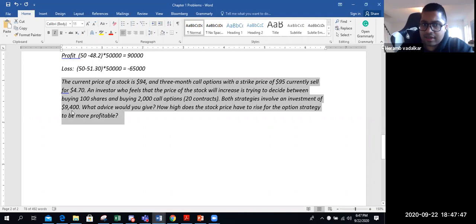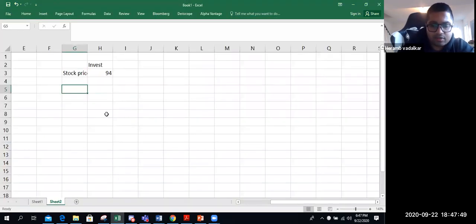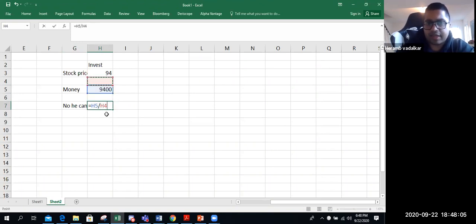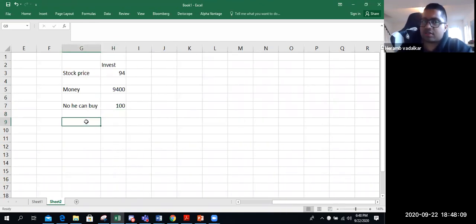He has $9,400. So how many stocks can he buy? It is 9,400 divided by the stock price. So he can buy 100 stocks.